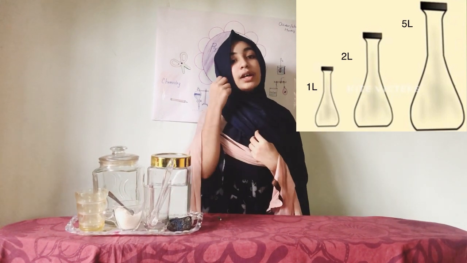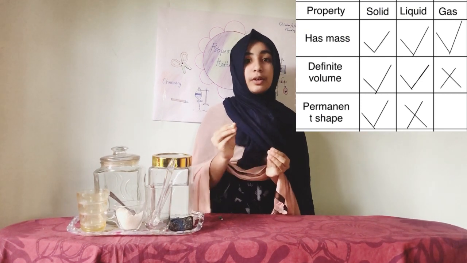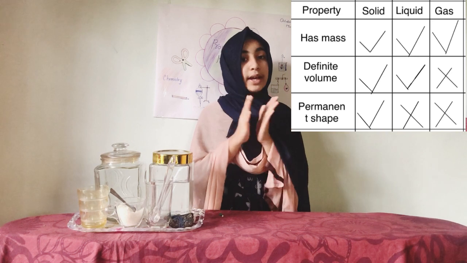So we get a wrong in the definite volume, and also in the permanent shape we get it wrong there. So now we have completed this table. Very good.